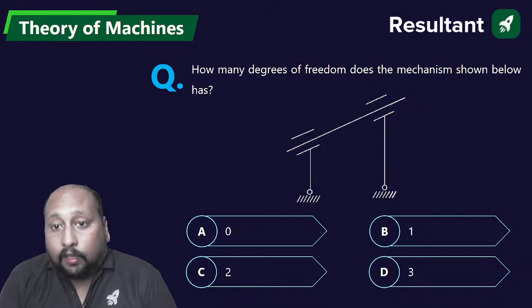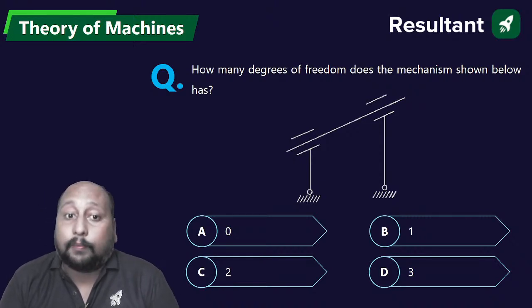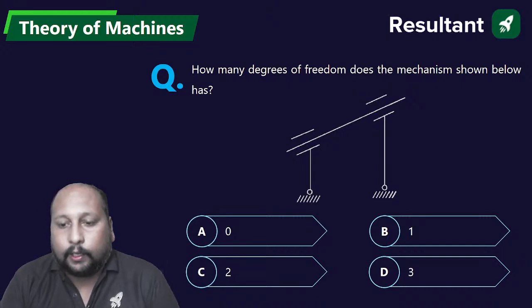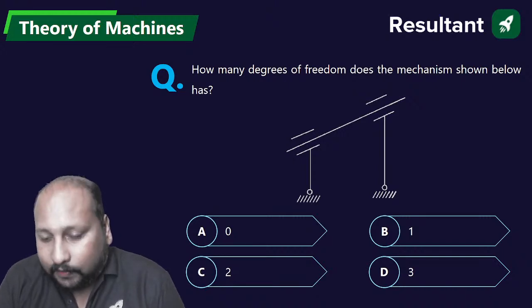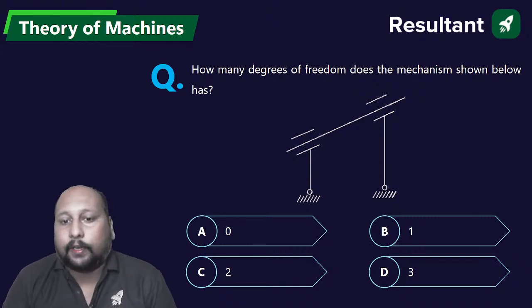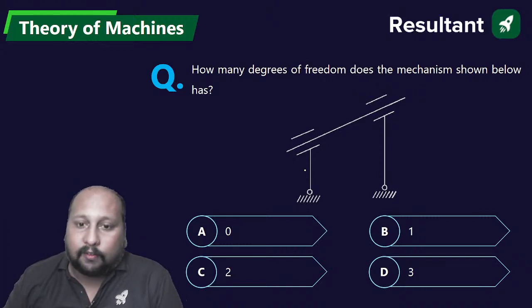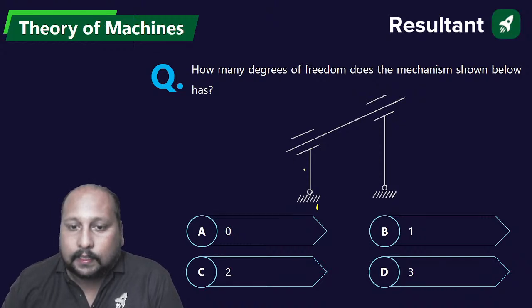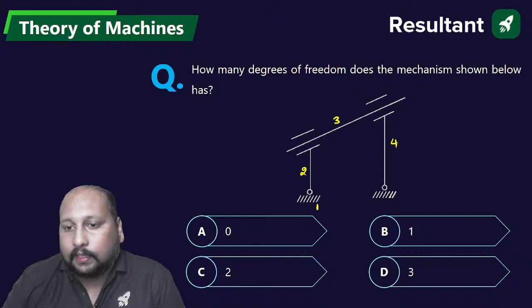What is the degree of freedom does this mechanism shown below have? 0, 1, 2, 3. Now this is an interesting one. The reason being, students do commit mistakes over here. But let us try to identify the number of links. This is fixed link number 1. This is link number 2. We are having a sliding pair. This is link number 3. This is link number 4, and this is 1.